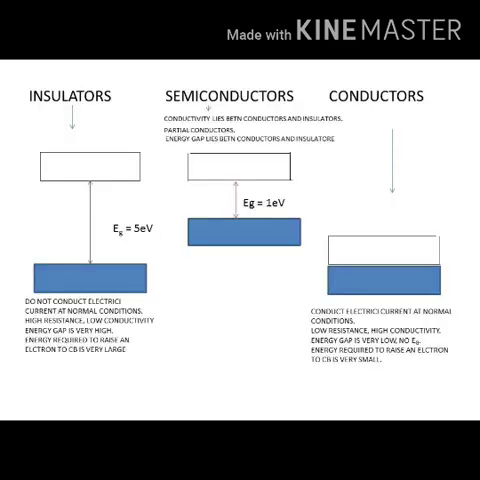Insulators. Insulators are those materials which do not conduct electric current at ordinary temperatures. The resistance offered by these materials is very large. In insulators, the valence band is full of electrons whereas the conduction band is empty. No electrons are found in it. The forbidden energy gap is very large. It is around 5 electron volt.